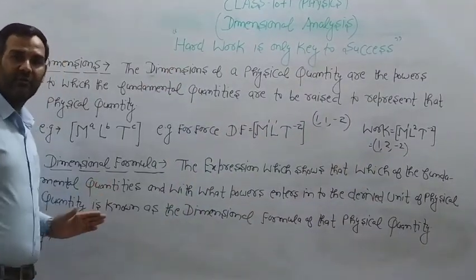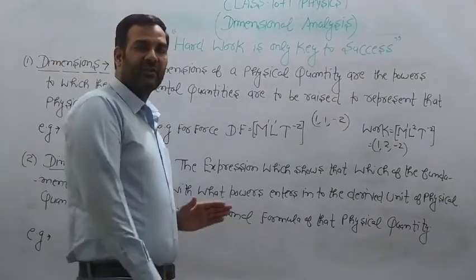Next, we are going to discuss the dimensional formula. This is the most important term. What is the dimensional formula?